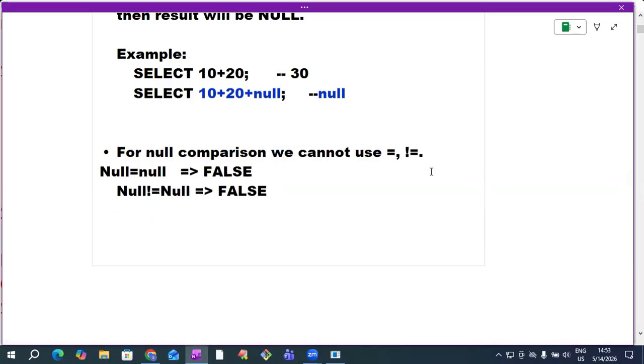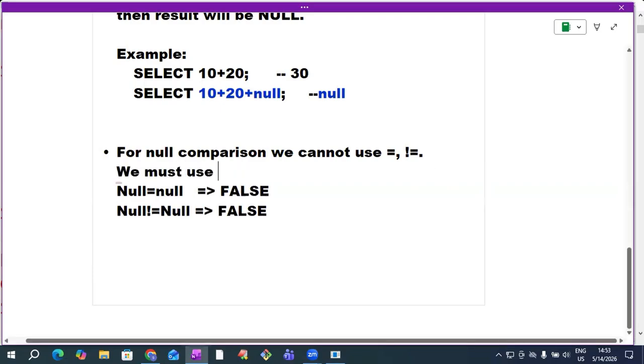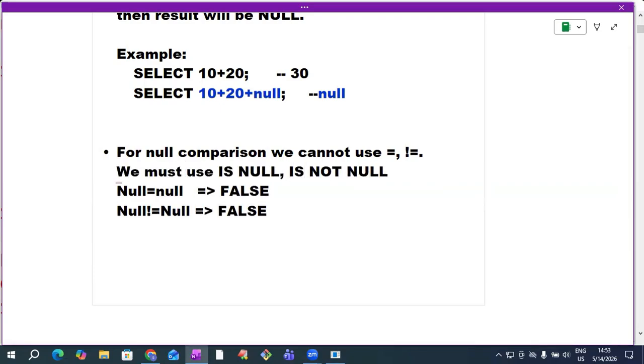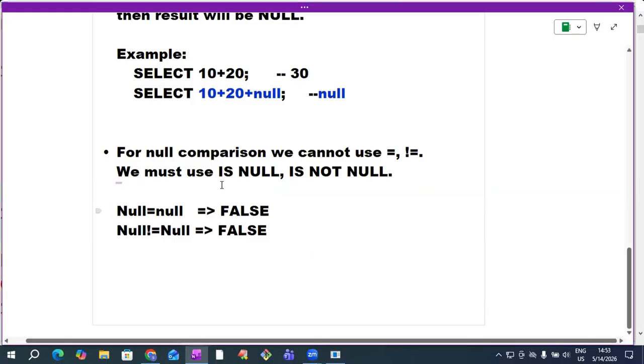Null is not a value. So that is why for null comparison we cannot use equals to, not equals to. We must use is null, is not null. We cannot use equals to, not equals to for null comparison.